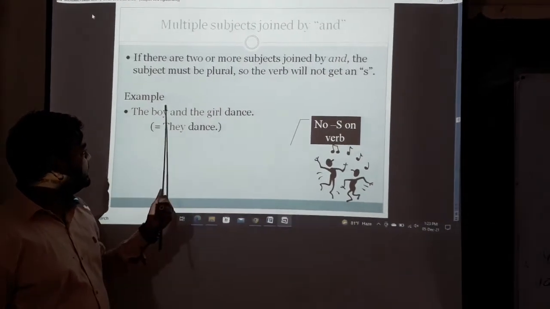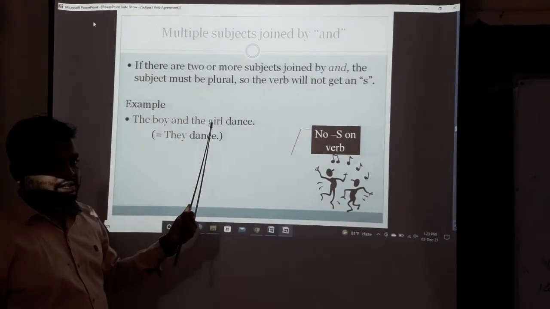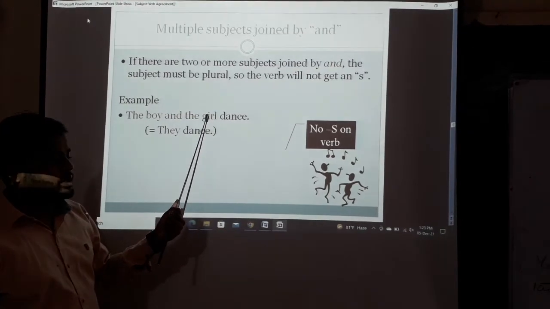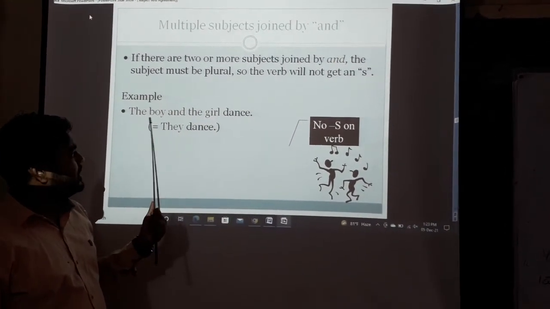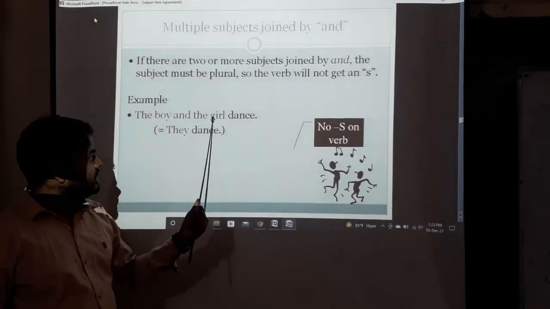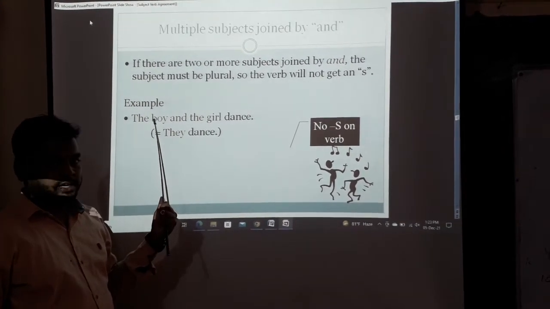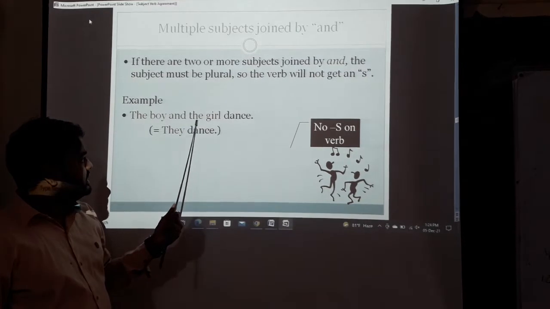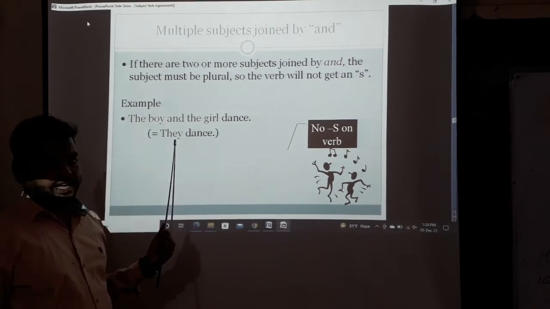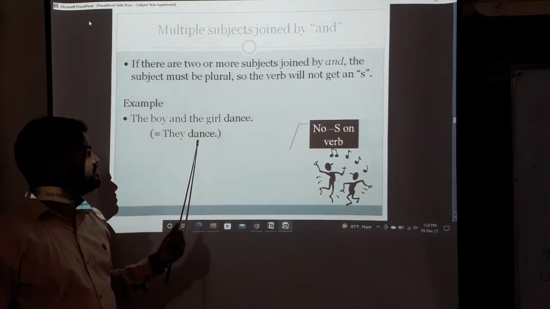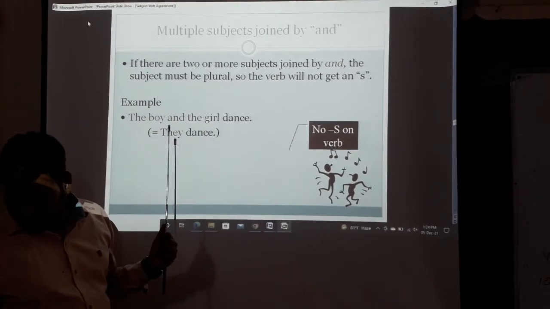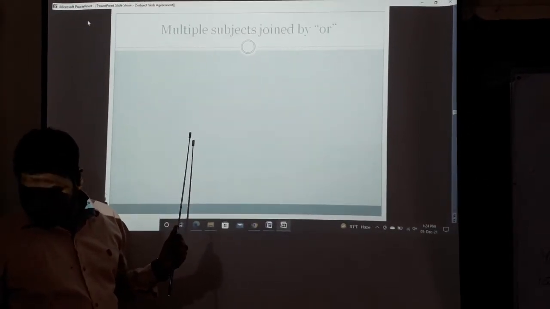The boy is a noun. The girl is a noun. It indicates two things. We use "they" instead of the boy and the girl. The girl and the boy, instead we use "they." "They" is plural, so we use a plural verb. Okay. Dear learners,